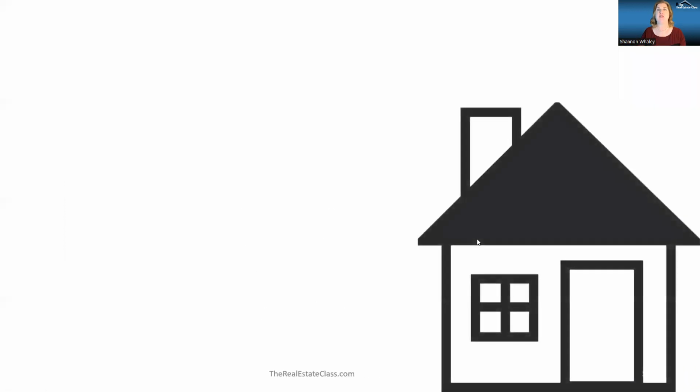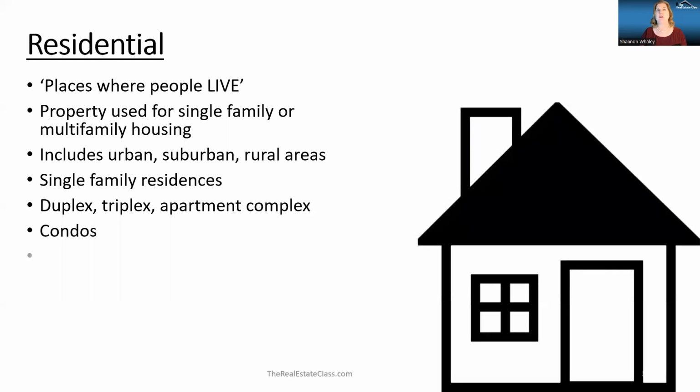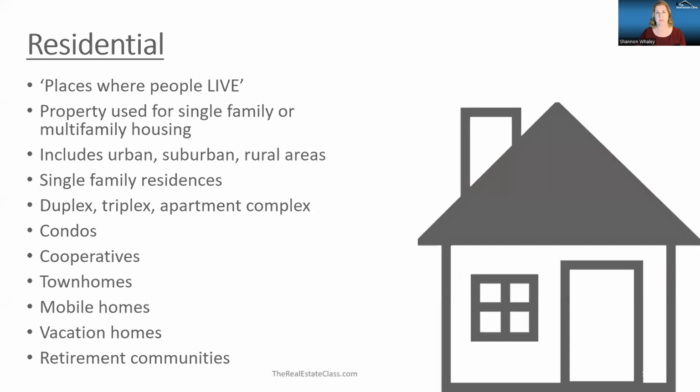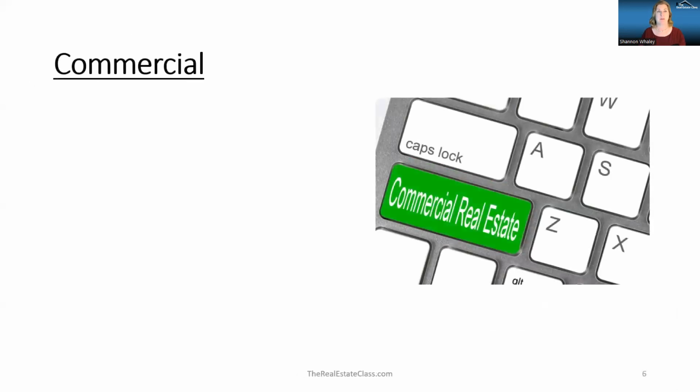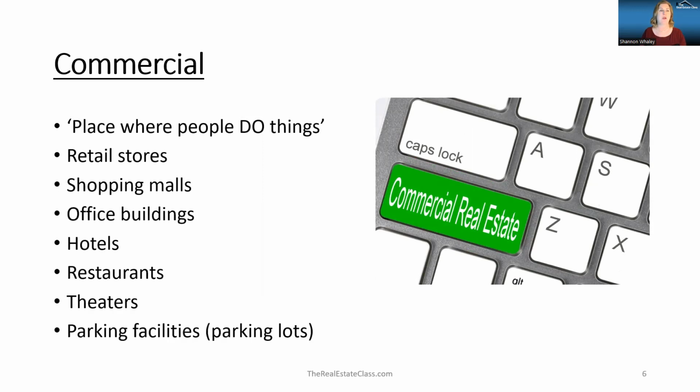Let's start off by talking about residential, places where people live, whether it's a single family or a multifamily, urban or rural, condo or mobile home. Residential properties encompass all the types of properties where people live. Commercial, well, places where people do things. Retail stores, restaurants, theaters, hotels, even parking lots are considered commercial property for their income producing